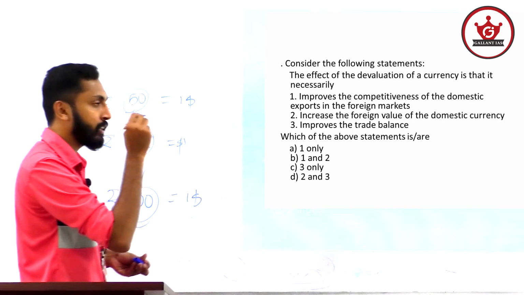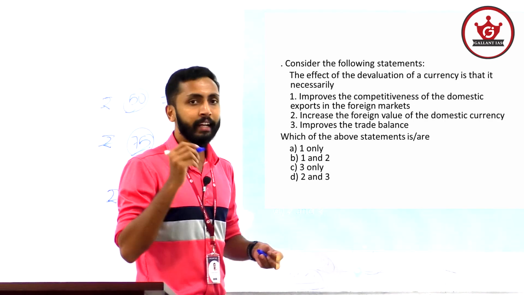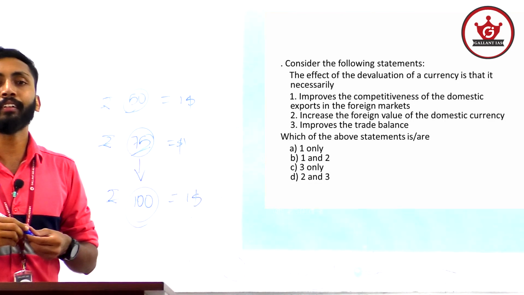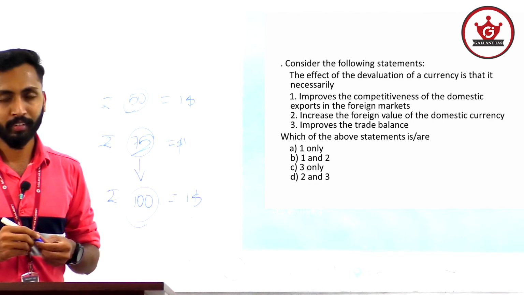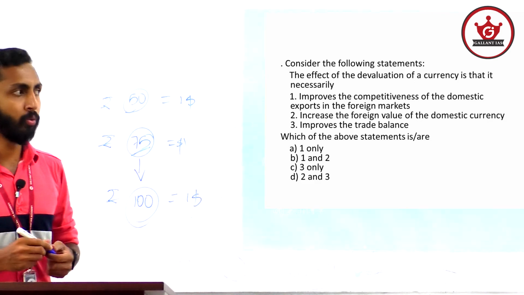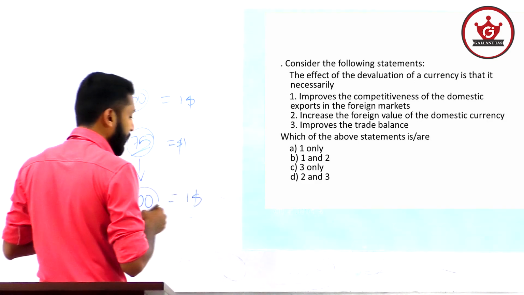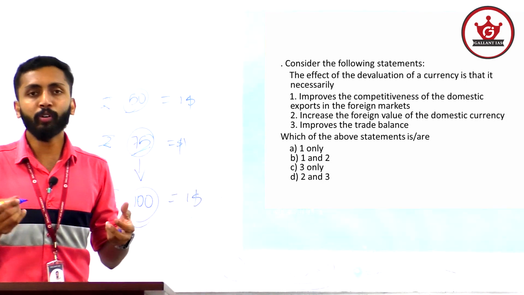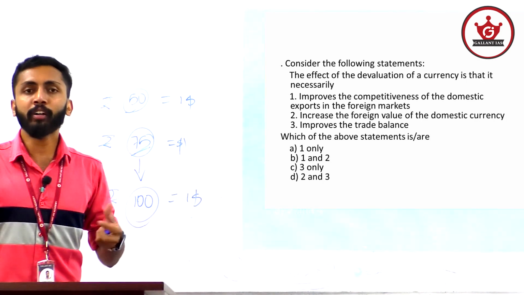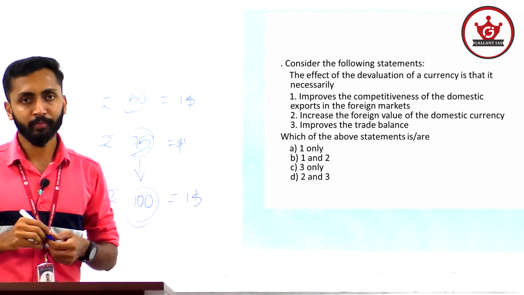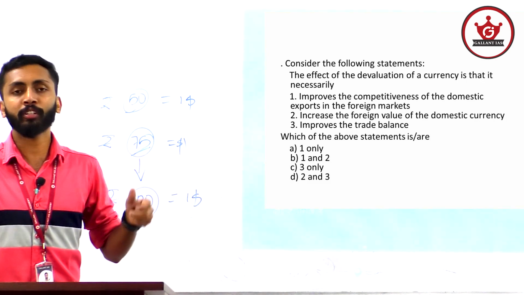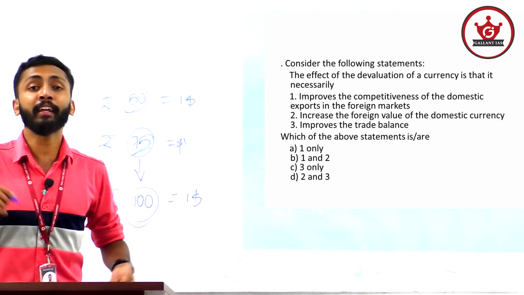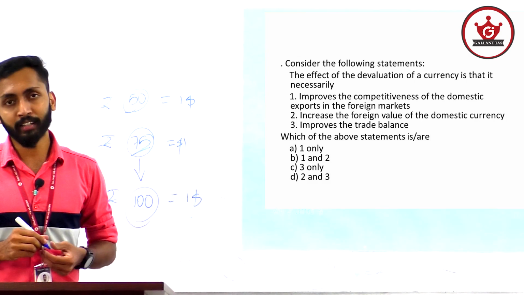When the value of a currency is devaluated, the direct impact is that the export of that particular country will increase. How? Even though the exchange rate increases or decreases, immediately there will not be any effect on the production cost in that particular country. Exchange rate will not immediately affect the production cost in that country.